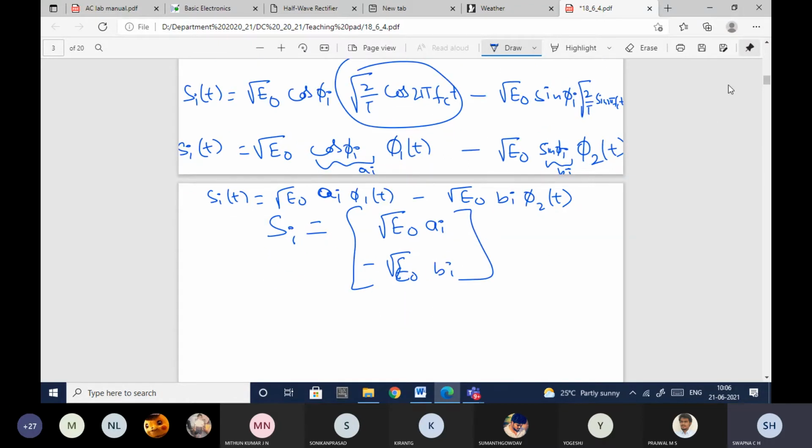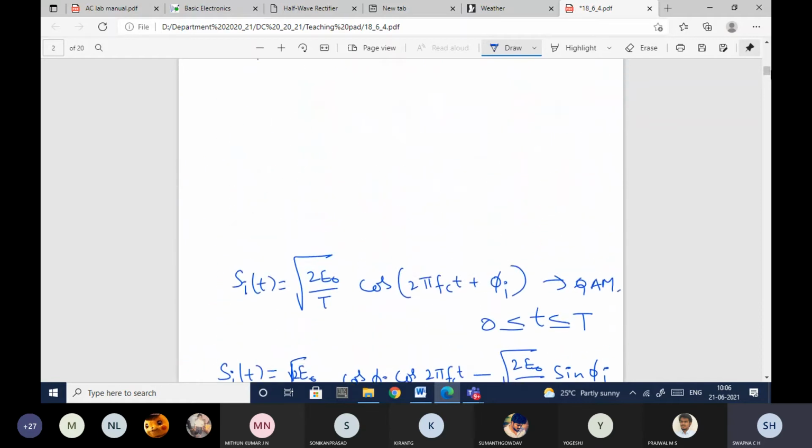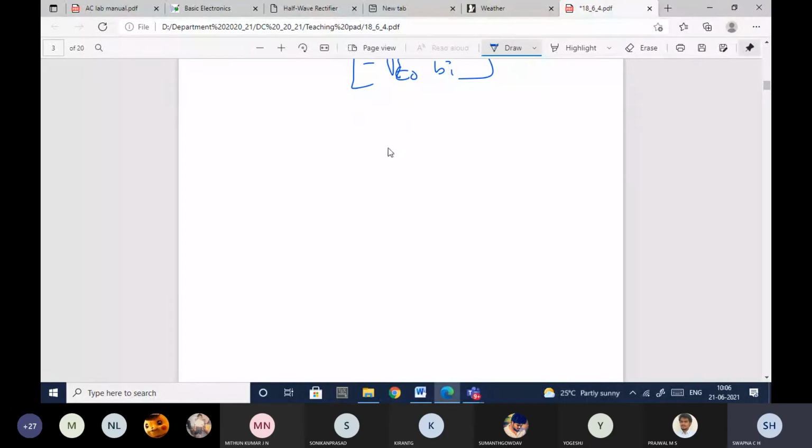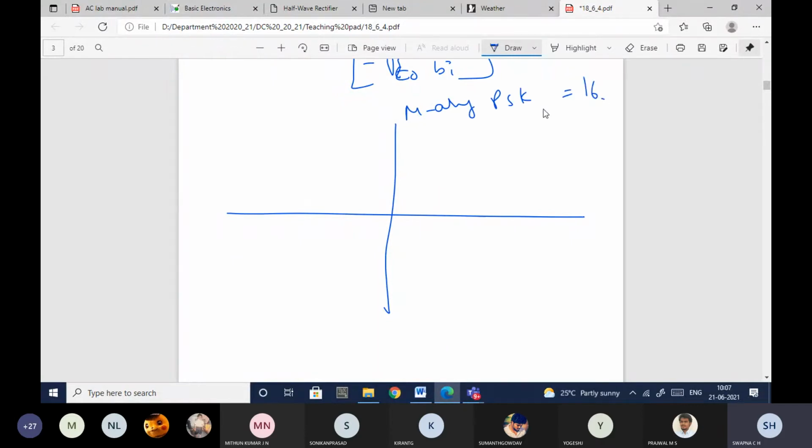Okay, but the difference between MRA PSK and QAM is this. If you just recall your signal constellation diagram for your MRA PSK, which we have drawn for 16... okay, not 16. I think we have drawn it for 8, right? 8 PSK we have drawn, right? Can you please cross check? It was 8. So we had it in the form of a circle. This is what I have been explaining in the last class. So the signal constellation diagram was in the form of a circle.